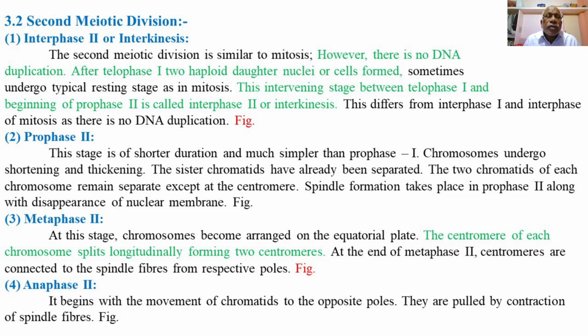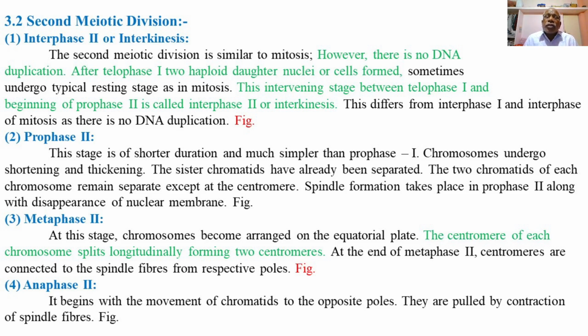So at this stage, metaphase second, chromosomes become arranged on the equatorial plate. The centromere of each chromosome splits longitudinally, forming two centromeres, and at the end of metaphase second, the centromeres are connected to the spindle fibers from the opposite poles, and the nuclear membrane also disappears.